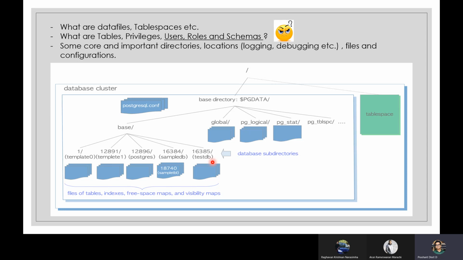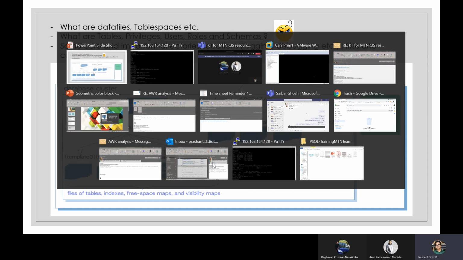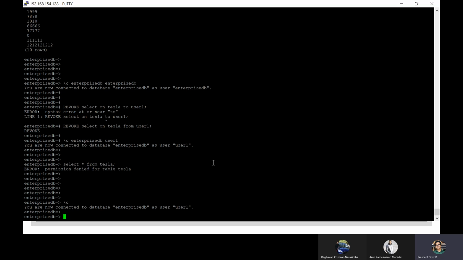But a data file is basically a structure that you'll see on the storage itself, right? Where we have our real data. This table is lying there in the form of some OID, some unique code, not with the exact name. Like we have created table test, you won't see that name there on the disk, right? But if you go and start searching your data files, you will see some OIDs assigned to it, right? So first of all, let's switch to that.